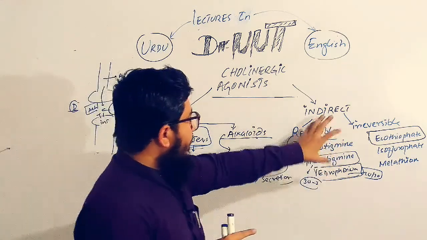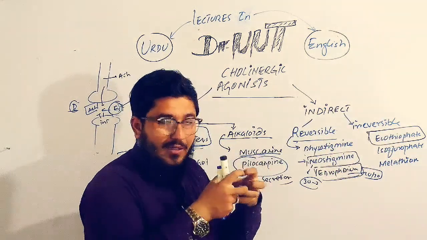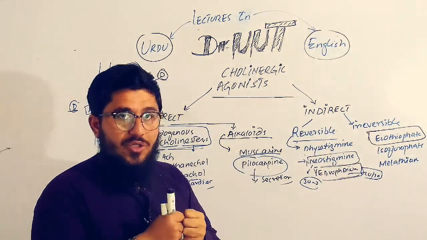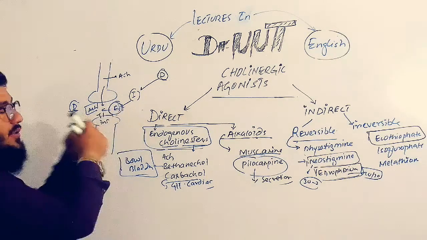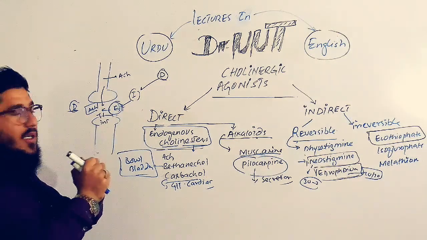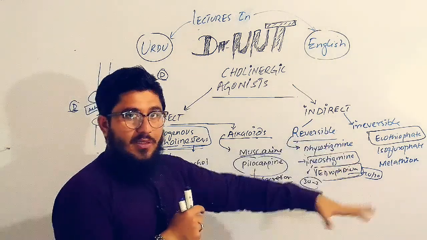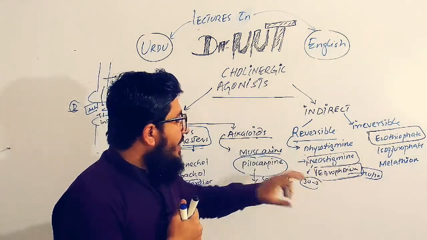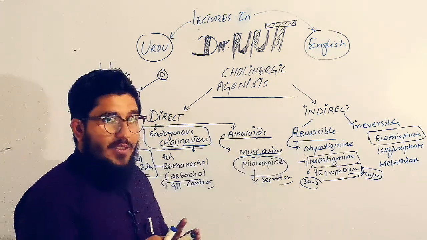And in the indirect acting, we have reversible and irreversible. Reversible binds temporarily, but irreversible binds with a covalent bond and will not be detached. As long as the enzyme is available, the drug will be in the covalent bond form, and the enzyme's action is lost forever. But in the case of reversible, it can be reversed. We have physostigmine, neostigmine, and edrophonium, and some other drugs also in the reversible.